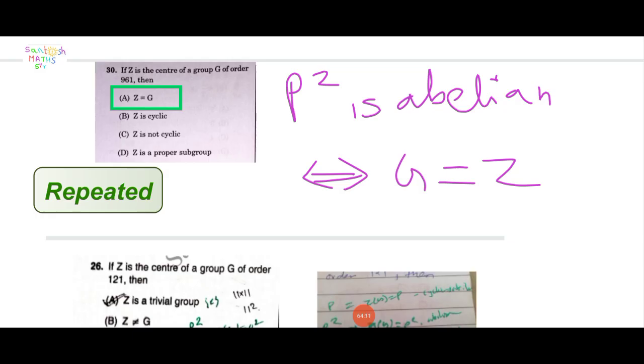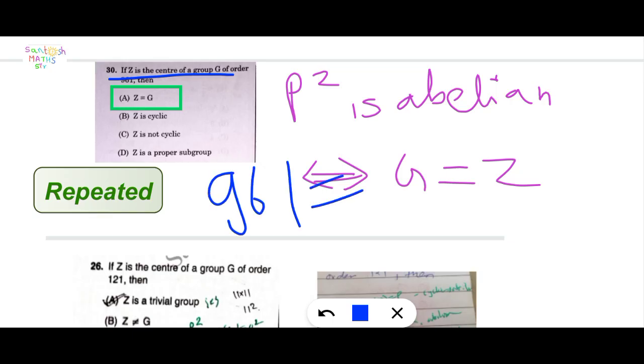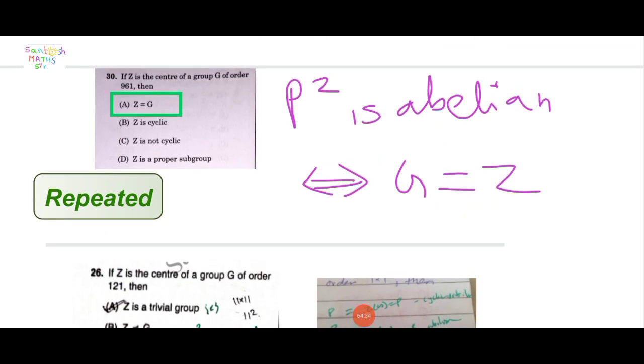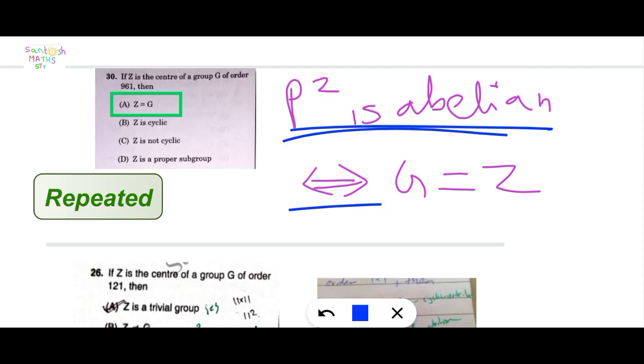G is cyclic, G is not cyclic, Z is a proper subgroup, G is equal to Z. Here Z is the center of group G, and 961 is equal to 31 square. 31 is a prime number, so p square. Here is one result: a group of order p square is abelian, then G is equal to its center.